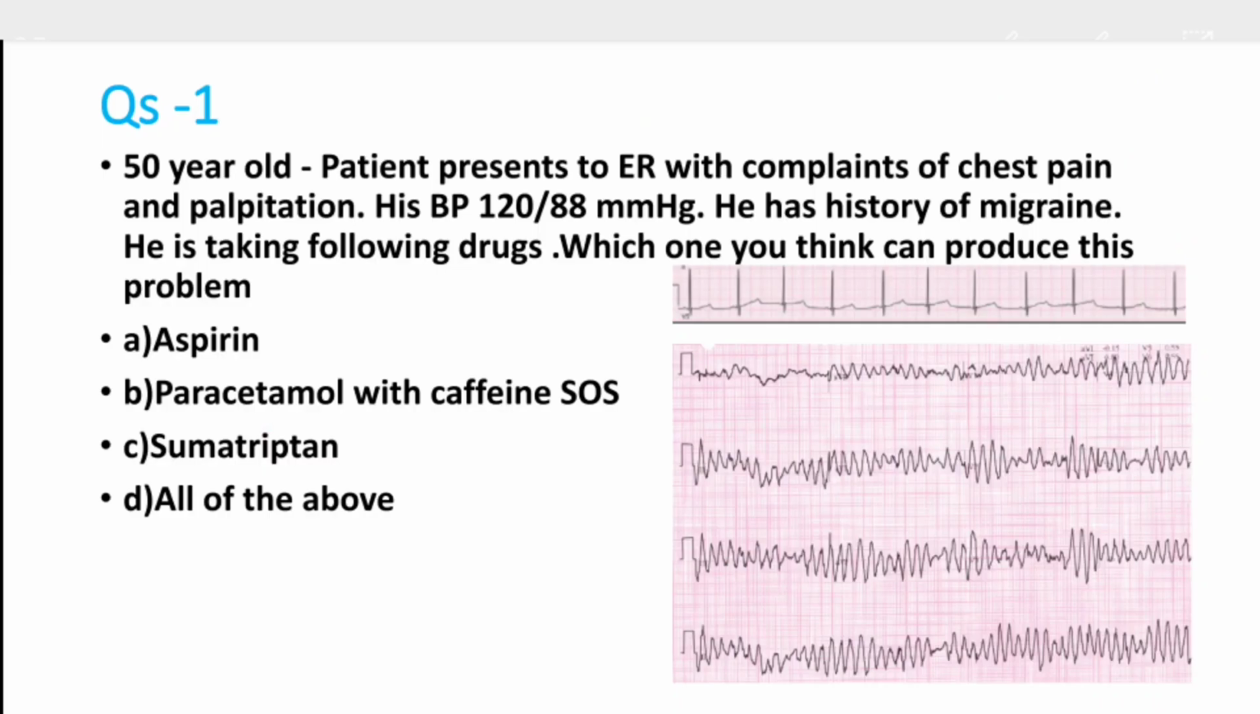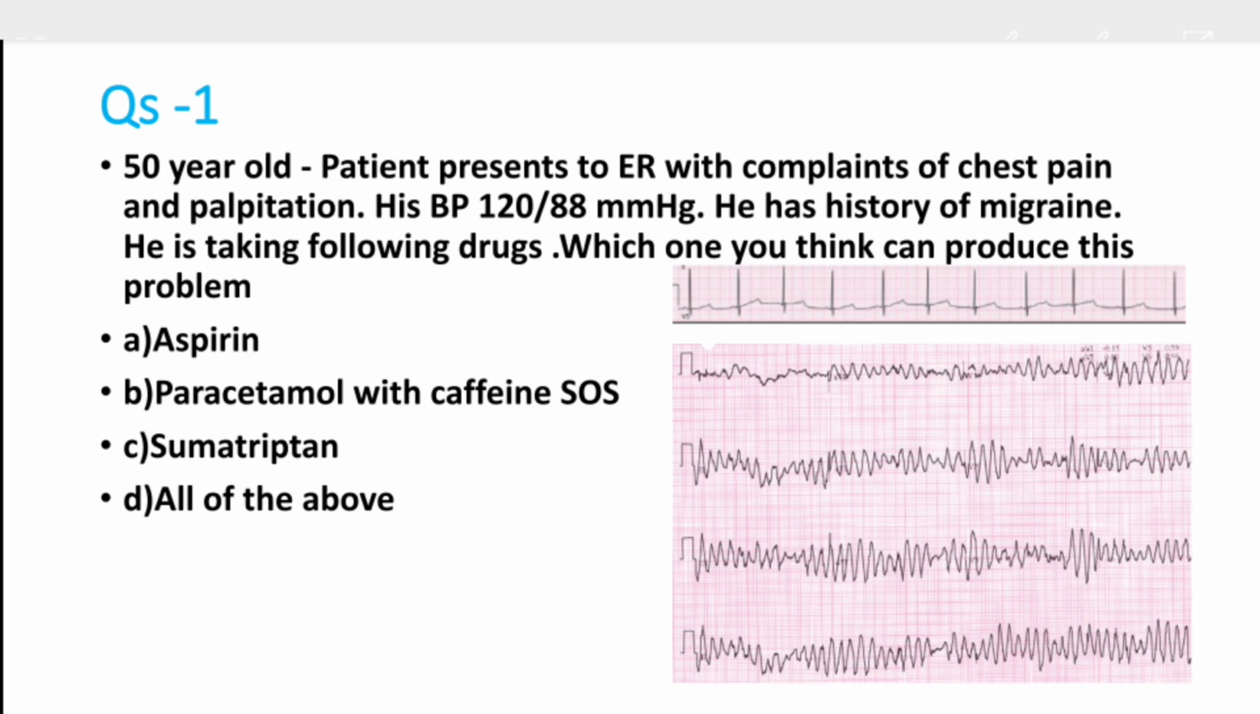First question: a 50-year-old patient presented to ER with complaints of chest pain and palpitation. His BP is 120/88 mm of mercury. He has a history of migraine, and he is taking treatment for that. He is taking the following drugs that I'll show in detail, and he had come with chest pain and palpitation.